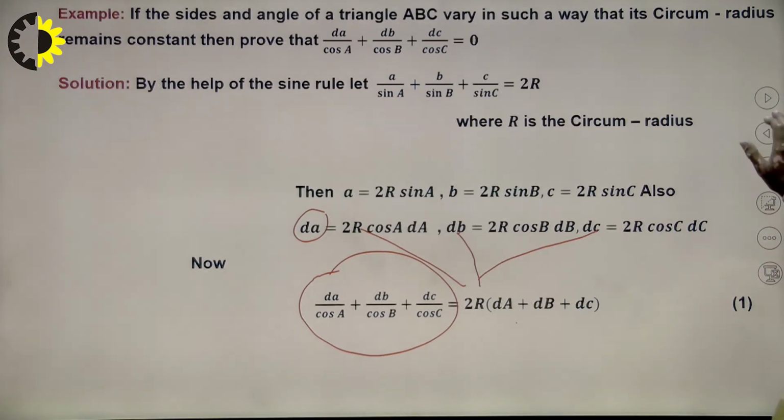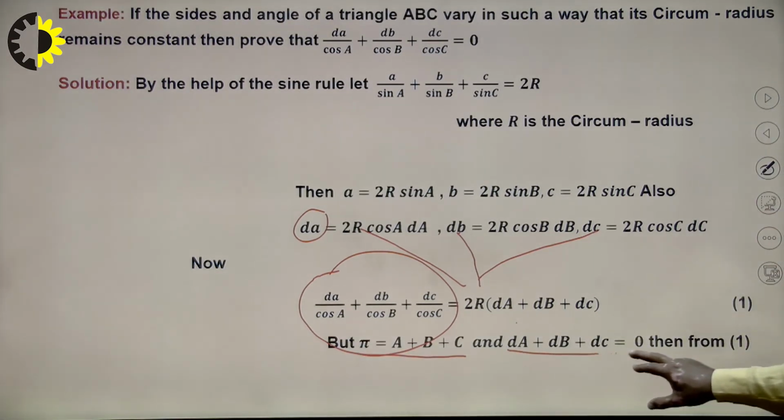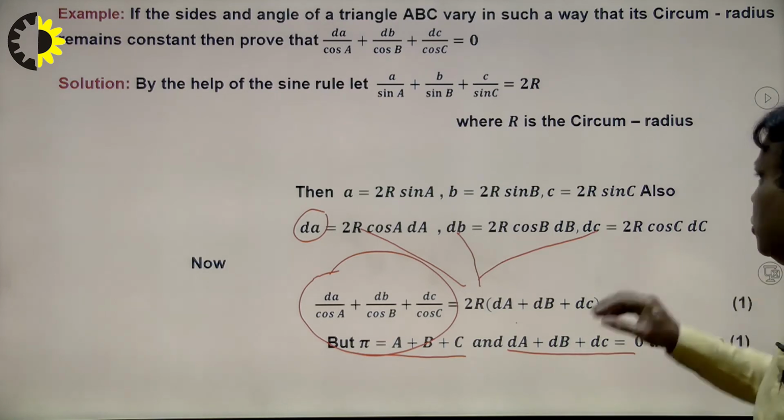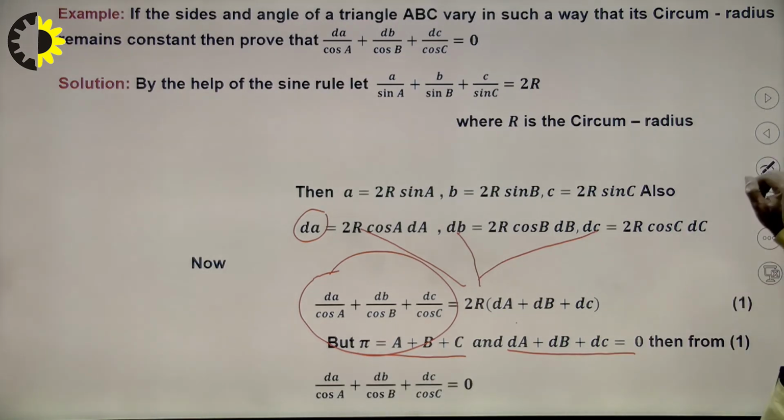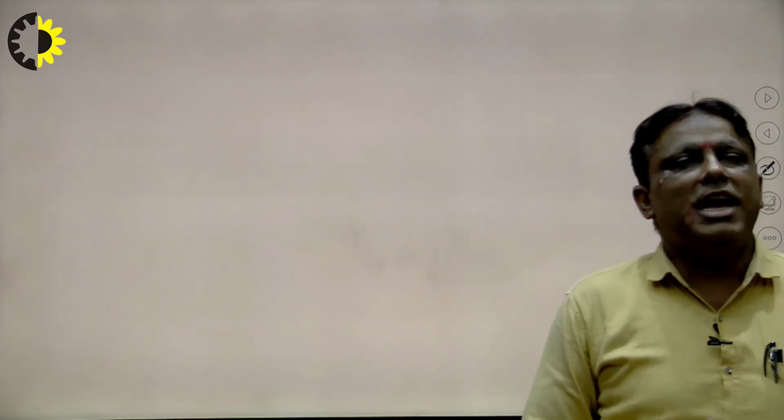Why? We see here very carefully. In this way we know that A plus B plus C is equal to pi. So the value of dA plus dB plus dC is equal to 0 here. So in this way we can say that the result will be 0. So in this way we can solve our problem by using error approximation.